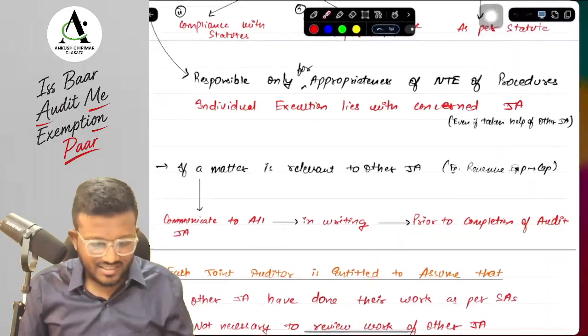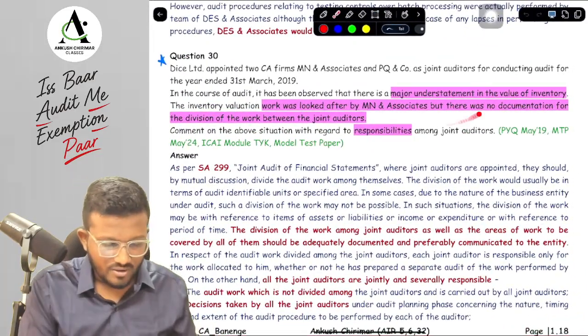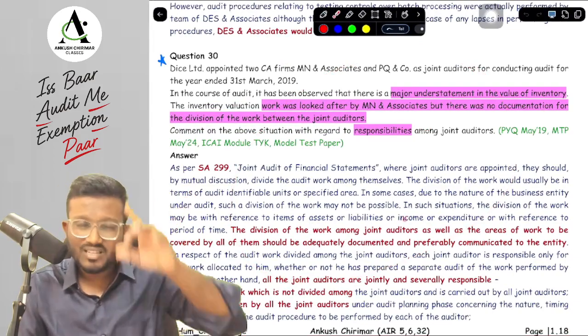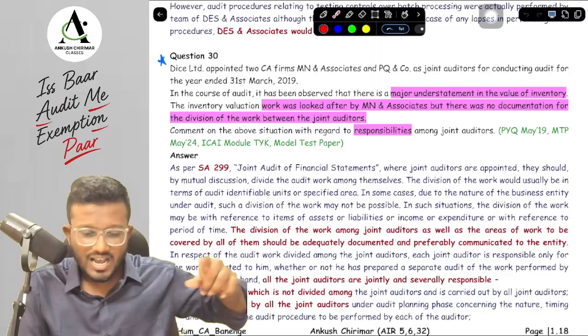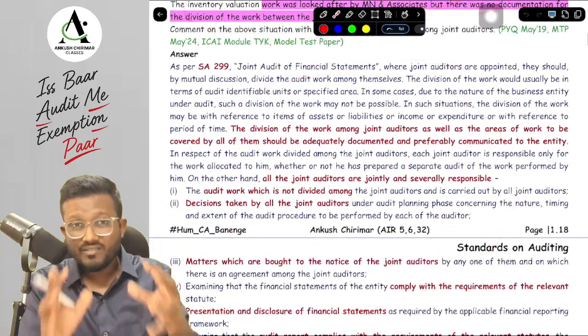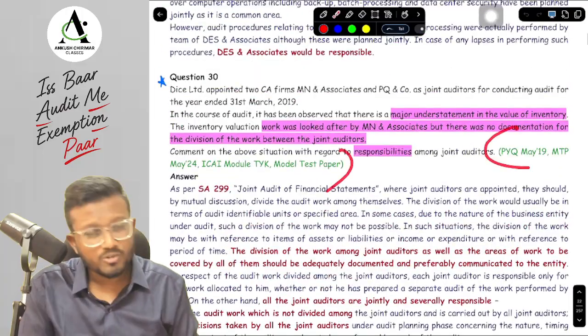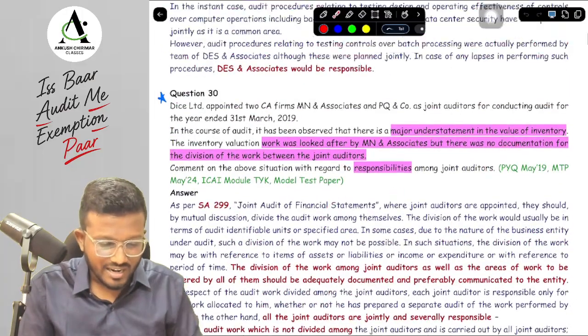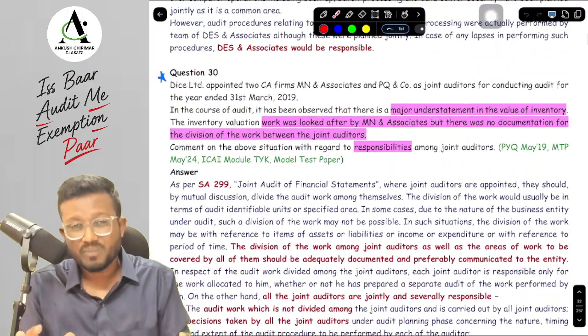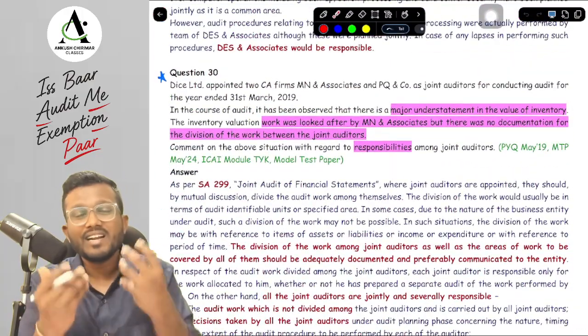Okay, yes sir, there's one question, that is question number 30, that we have to do from the question bank. This is our question bank. The same way that you are seeing the question bank on the screen, the same way you will get it in a printed format. The questions will be highlighted with red, the answers will be highlighted with red, the keywords will be highlighted, all sources will be mentioned in green, and you will also get a topic wise sequence of your question bank. This is the way we prepare our question bank, and this is the way we provide quality in everything that we do.